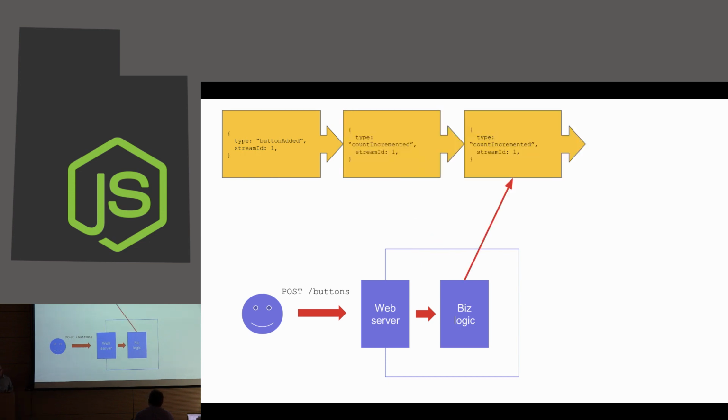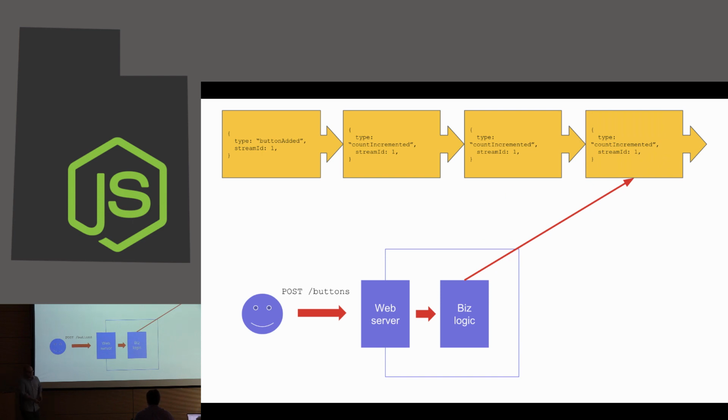Okay, so when those clicks come in, we have some other events that come in that we're incrementing the count of those buttons. And the data that we've actually stored in the system is that sequence of things rather than a table with a row and a count column. Does that feel a little bit weird? It'd be excessive data. Yeah, how's the size? Not too bad. It depends on the application.